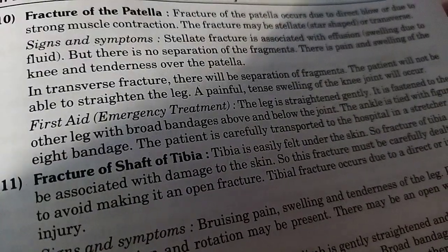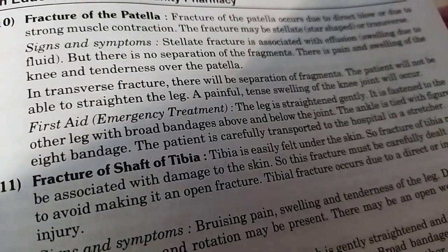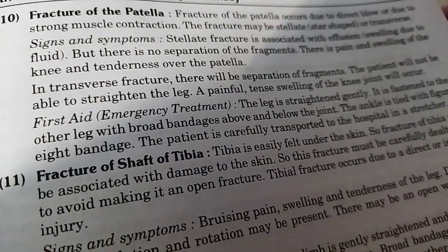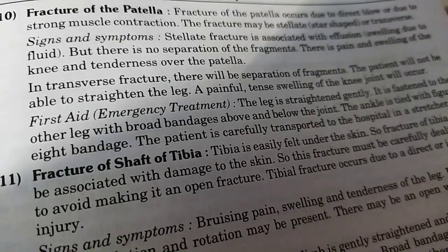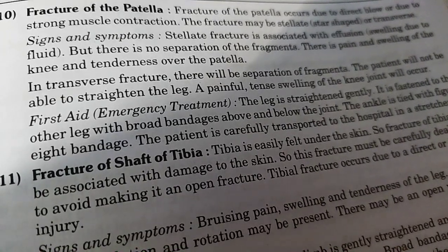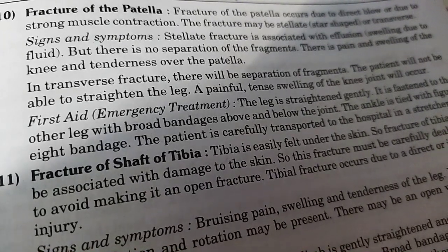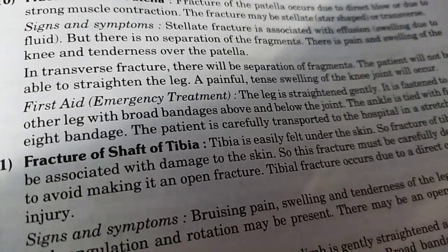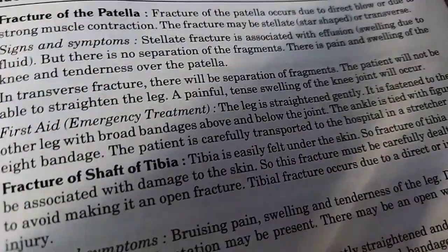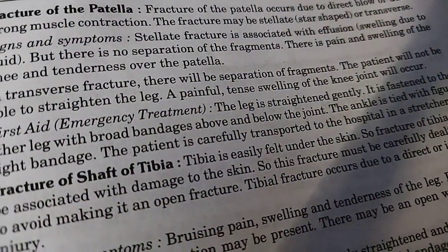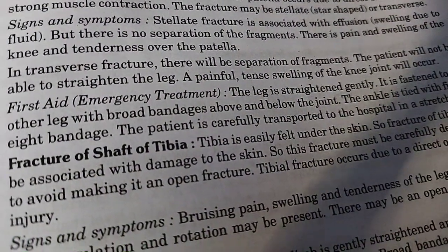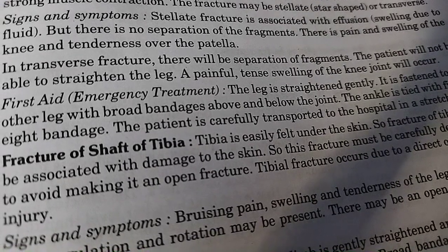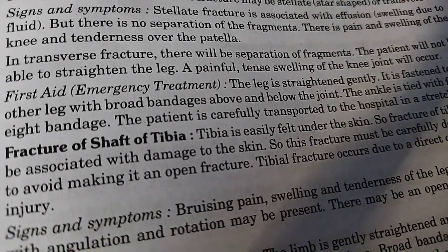Fracture of patella. Fracture of patella occurs due to a direct blow or due to strong muscle contraction. The fracture may be stellate, star-shaped, or transverse. Signs and symptoms. Stellate fracture is associated with effusion, swelling due to fluid, but there is no separation of the fragments.